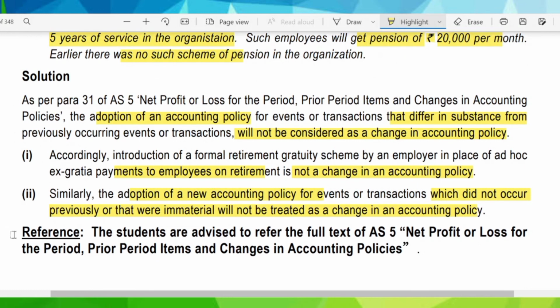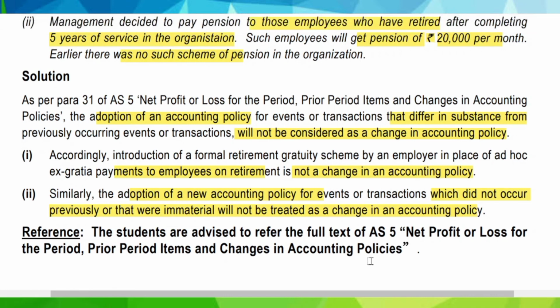You can mark this question important as it is a concept part of AS5. So by this we have completed the concept as well as the questions of practice manual and SM for AS5.